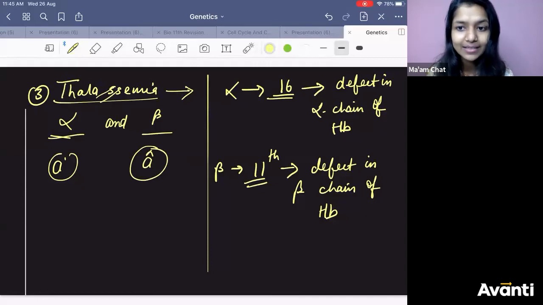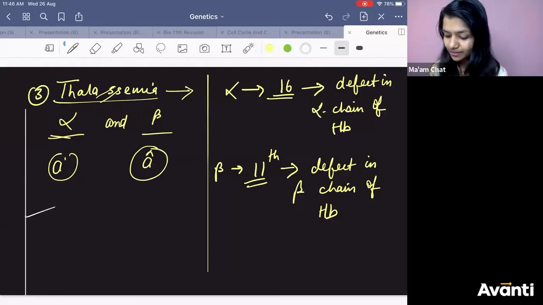In case of thalassemia, quantity will be affected. There is a defect in the synthesis of the alpha chain or beta chain. Quantity is getting affected. That is why thalassemia is related to which type of disorder? Qualitative or quantitative?